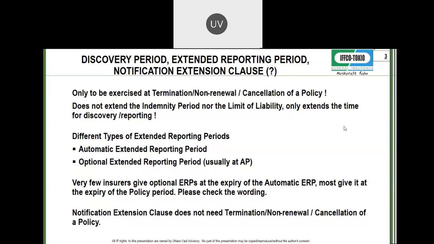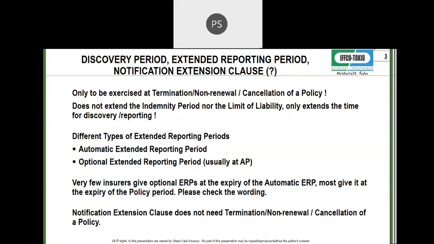A claim is a written notice, a claim is a demand for compensation. So if somebody is doing that, your policy has expired, you have not renewed the policy, we will give you an extra 90 days to intimate this occurrence, and we will treat it as though you have done it in the previous policy period.